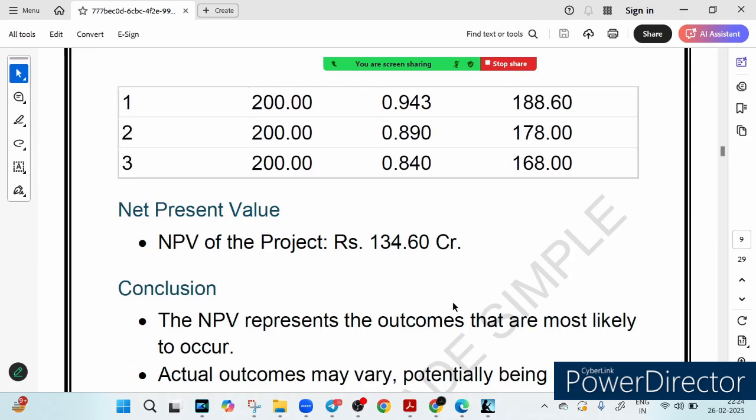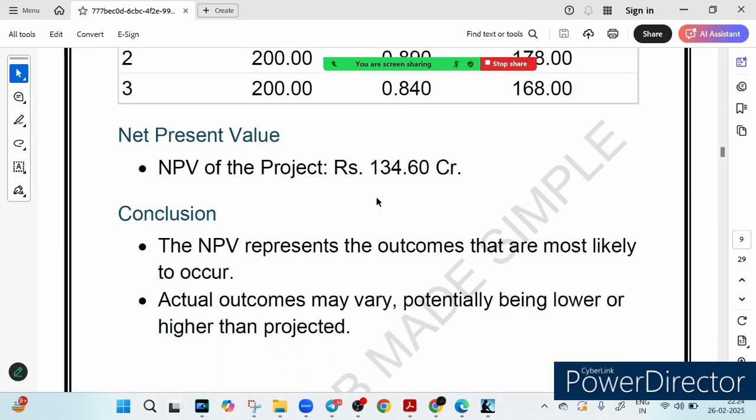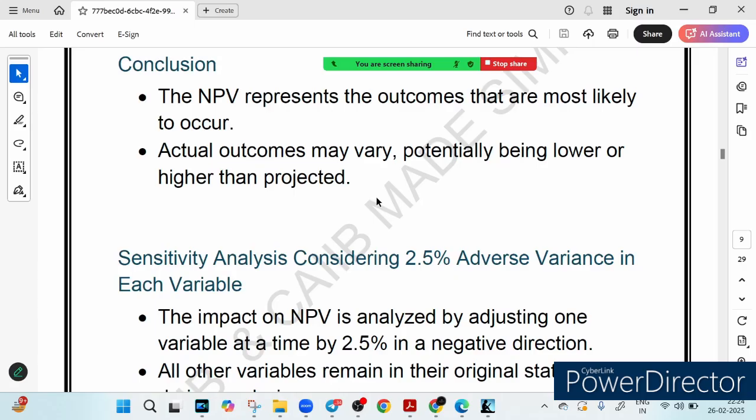So what does the NPV tell us? It tells us that our NPV is positive, which means the project is profitable. Had the NPV been negative, it would mean the project is a loss-making decision. So A Limited should go with the project. I hope this makes sense. NPV helps businesses and banks decide whether a project is worth the investment or not. Now let's do the sensitivity analysis considering a 2.5% adverse variation in each variable.